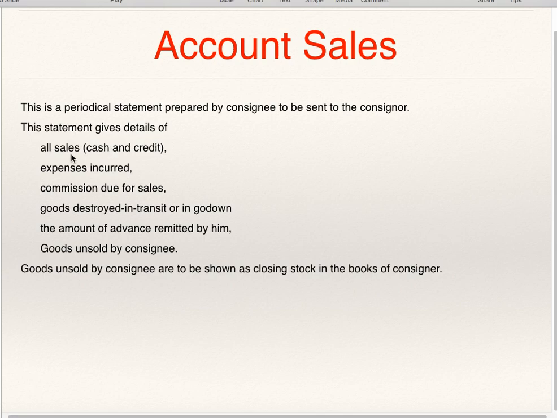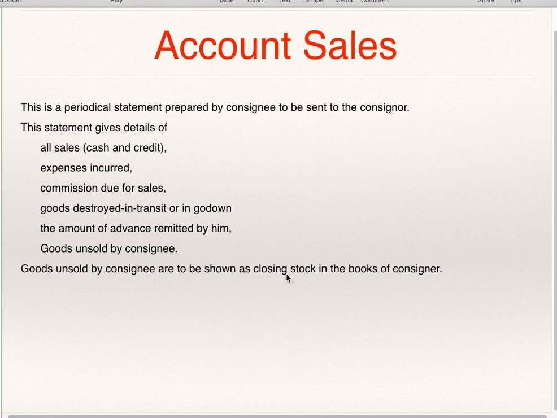This statement gives details of all sales, cash sales as well as credit sales made by the consignee, expenses incurred by the consignee, commission due for sales, goods destroyed in transit or in the godown, amount of advance remitted by him, and goods unsold by the consignee. Goods unsold by the consignee are to be shown as closing stock in the books of the consignor.